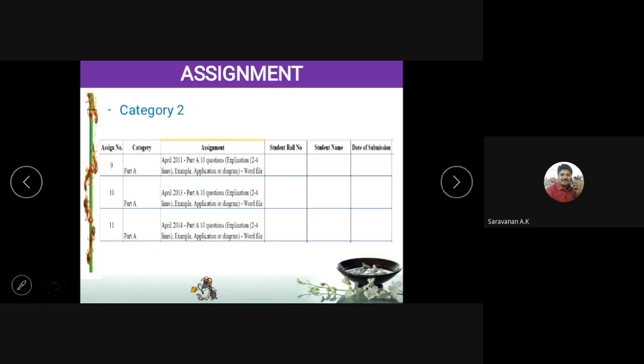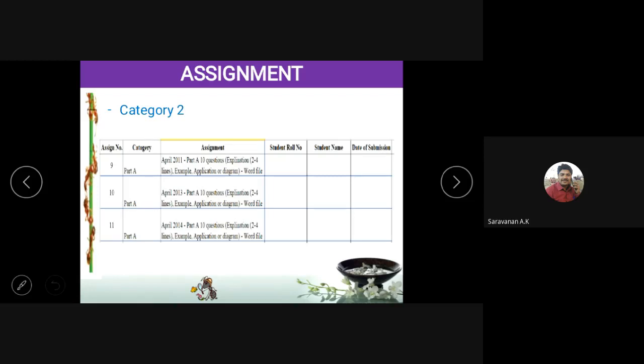The second category of assignment is Part A questions. Here, for a single Part A row, one student has to enter their name and roll number. Each row has 10 Part A questions, that is, 10 two-mark questions. For example, here you can see we are giving April 2011 Part A, 10 questions. That means the previous year Anna University supply chain management question papers. All these question papers are available in your Google Classroom, final year CSE A.